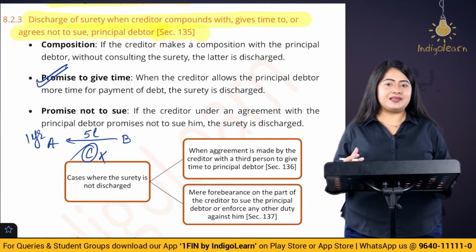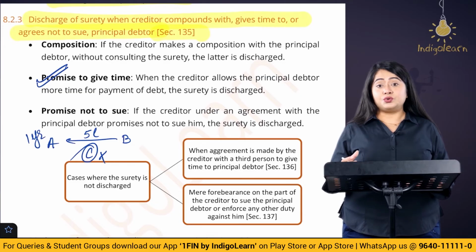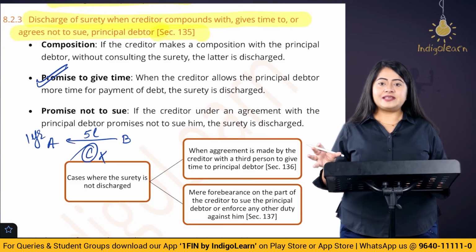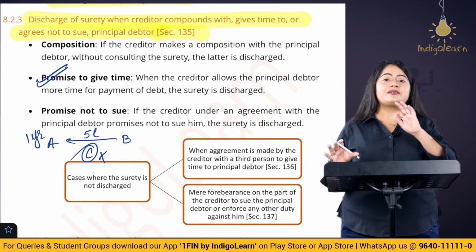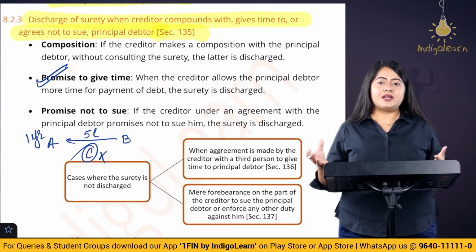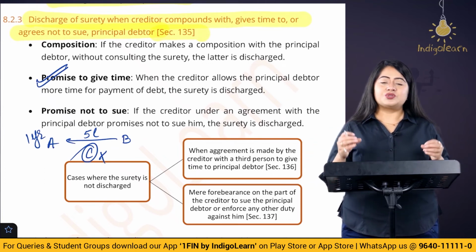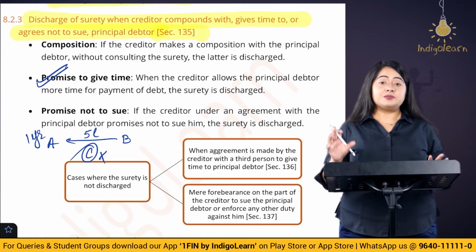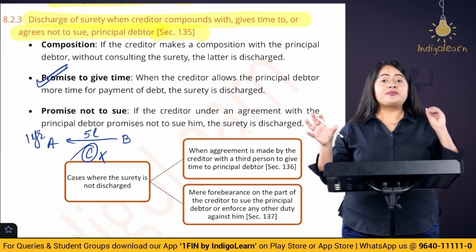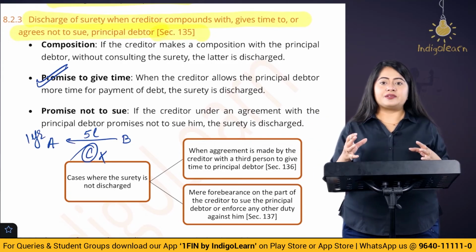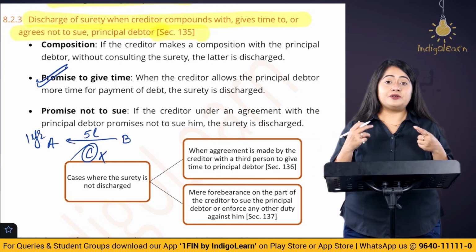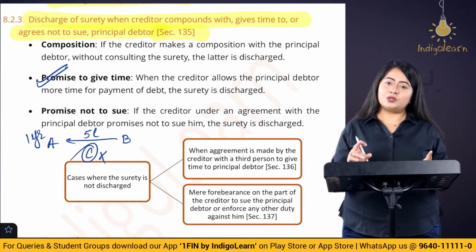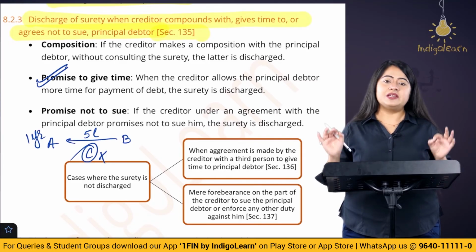Okay, in that case, do you think C is liable? The answer is no. If suppose the creditor says that he is not going to sue the debtor ever, then basically they are putting all the burden on the surety. So here the surety is going to be discharged as per section number 135. Similarly, if suppose the principal debtor and the creditor compound together, for their own benefit, they are trying to make a fool of the surety. Then also, if it is proved, the surety is going to be discharged.